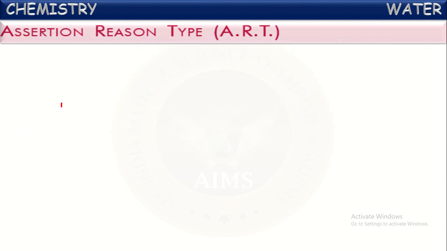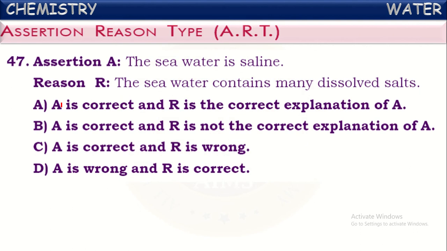Next, assertion reason type questions. See the first one among those. Assertion. The seawater is saline. Yes. What is the reason given here? The seawater contains many dissolved salts. Because of the dissolved salts only, it is saline, meaning salty. Both are correct, and the reason is the correct explanation for the assertion.